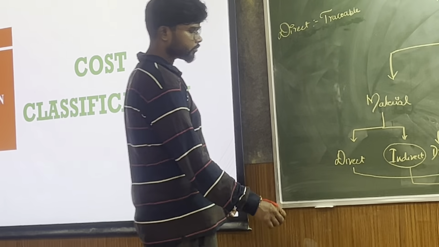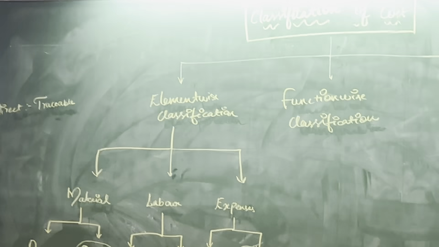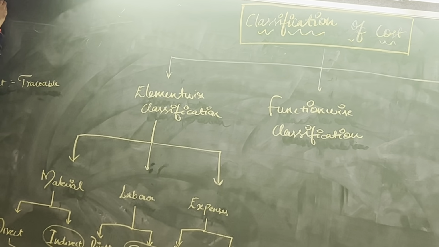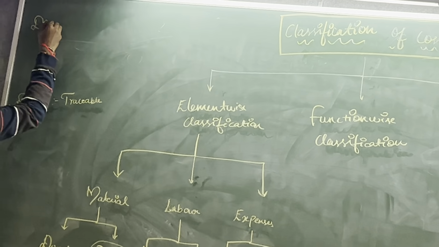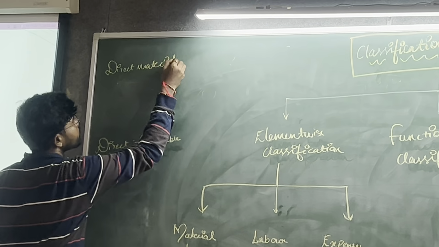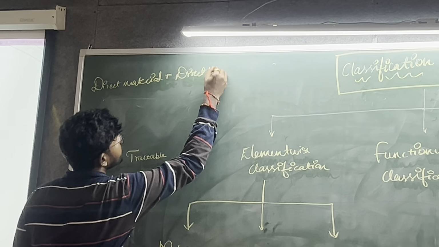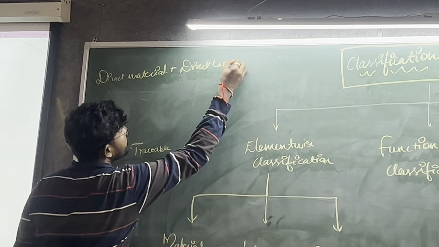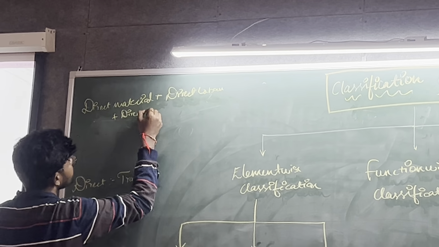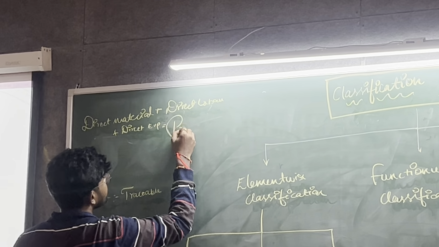Can you write somewhere above? Left side above. Yeah, you write prime: direct material plus direct labor plus direct expenses, equal to prime cost. This is a very essential concept you have learned, and I will teach you the mathematical part based on this formula.